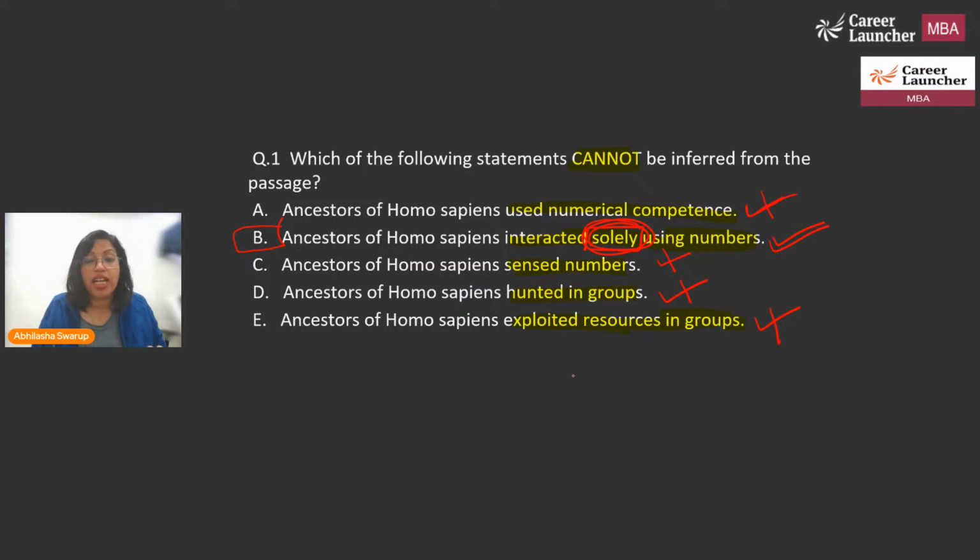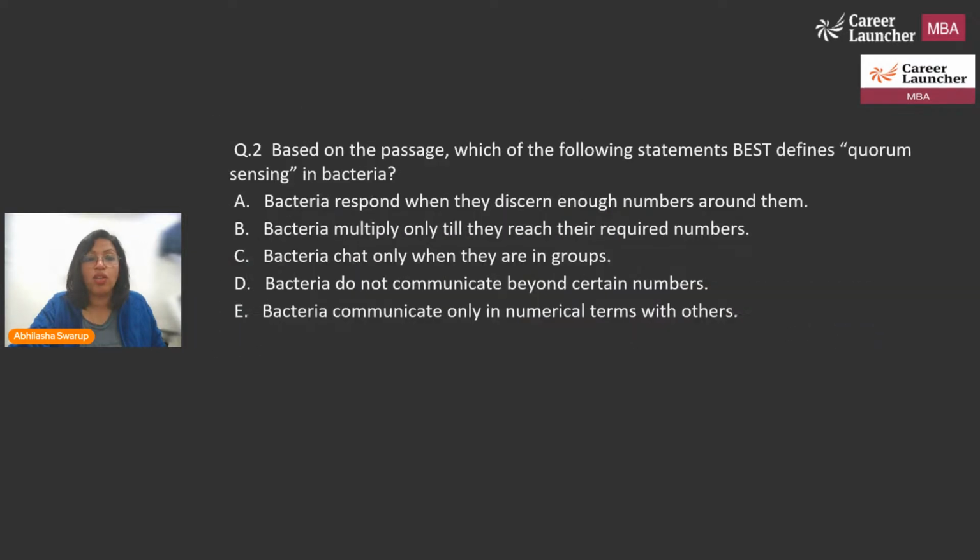Guys, you have to understand, in ZAT, the passages are small. They're like 350, 400 words, and there are 3 questions for every passage. Okay. All right, let's take a look at the second question.